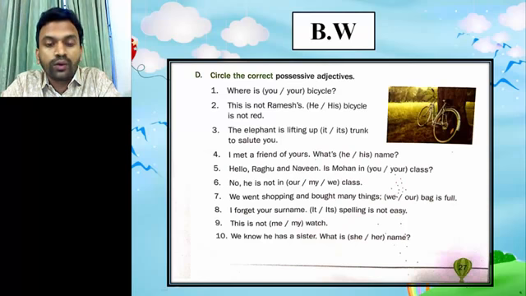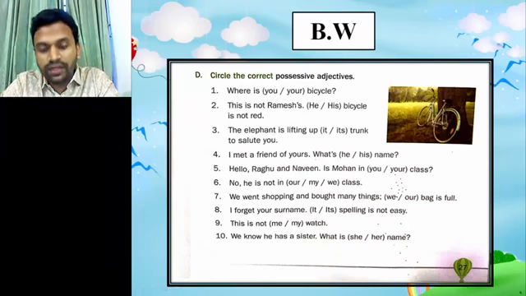Hello Raghu and Naveen. There are two persons, so two persons make the plural form. So here in number 6 the right answer is our. No, he is not in our class. Now number 7, we went shopping and bought many things.